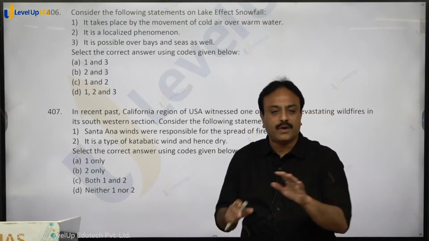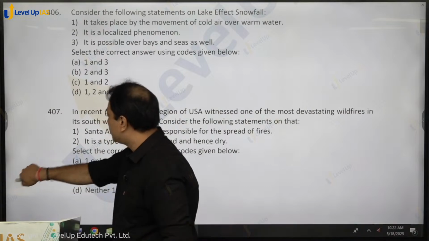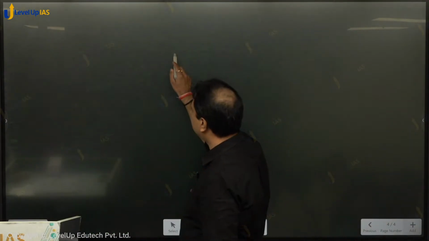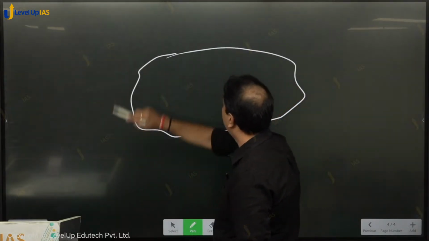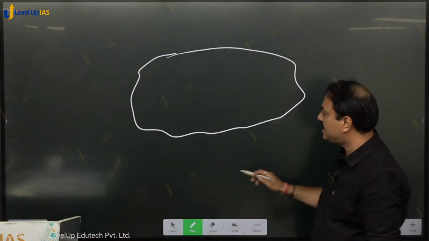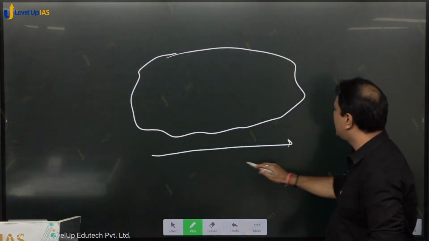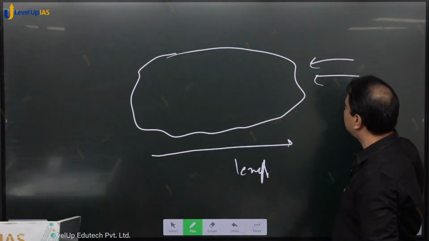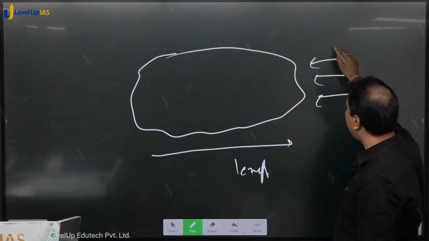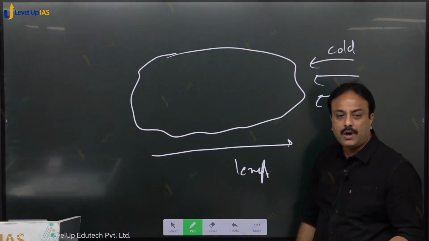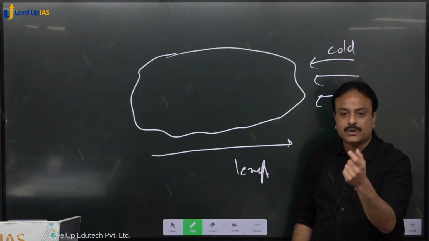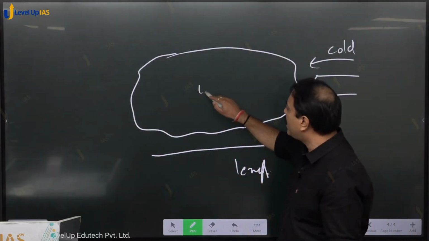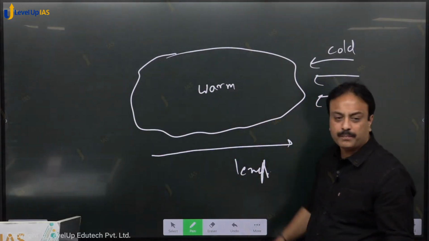In lake effect snowfall, again I will explain with the help of a diagram. Suppose this is a lake. If a lake is like this, then this will be called the length of the lake in general. And suppose the wind is blowing from this side. Air is comparatively cold. It is so cold that it is close to 0 or sub-zero, and the water present over here is comparatively warm.